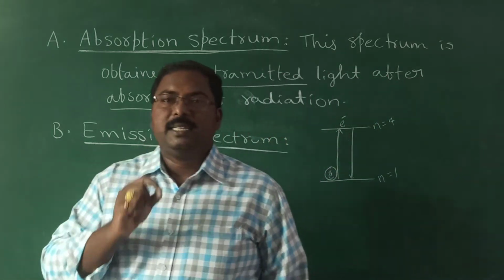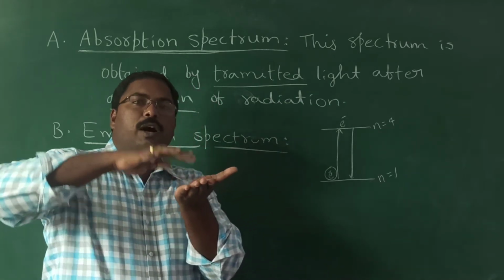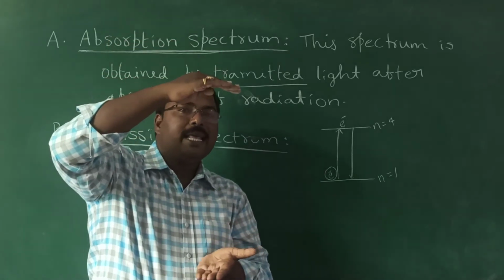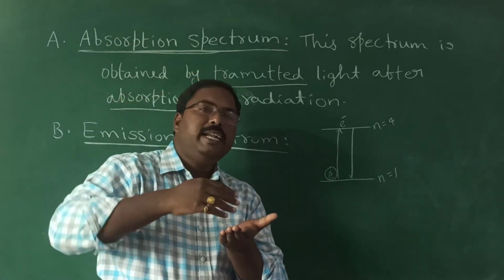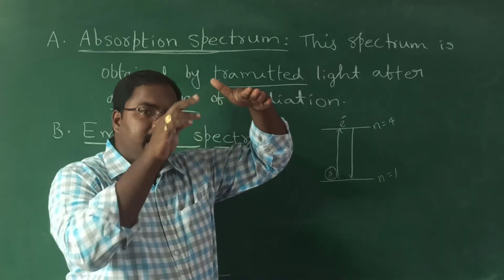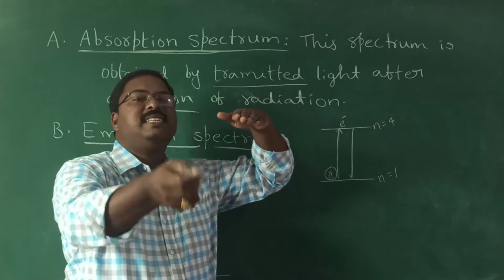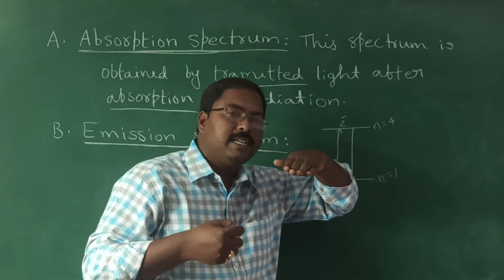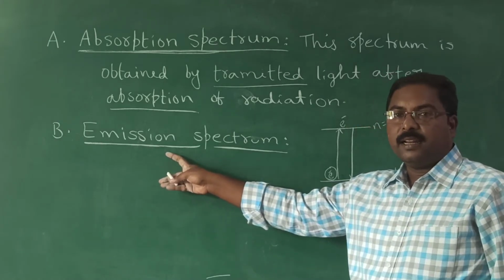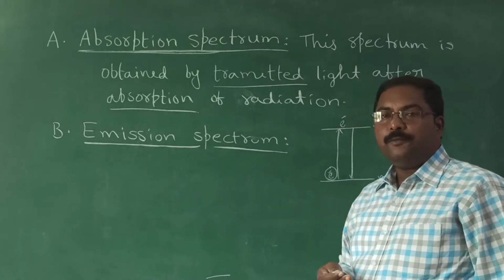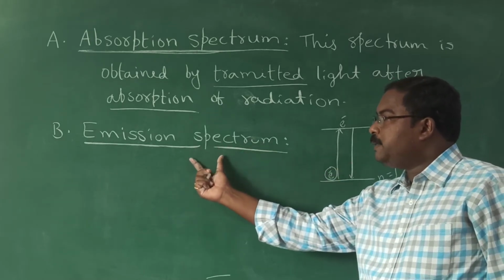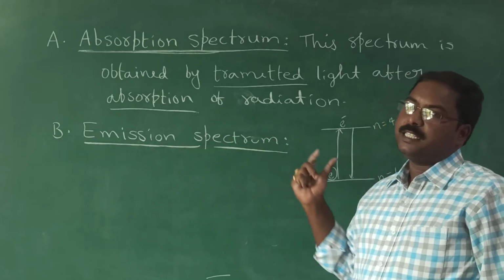So remember that simple point. To go upward, from the lower level to a higher energy level, the electron needs to absorb energy. When it jumps from a higher level to a lower level, it releases energy in the form of radiation. Such radiation is known as emission radiation. So if you draw the spectrum for the emitted radiation of the sample, the spectrum so obtained is known as emission spectrum. Got it?